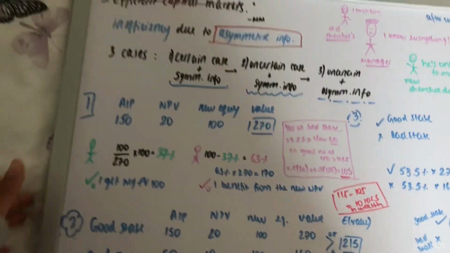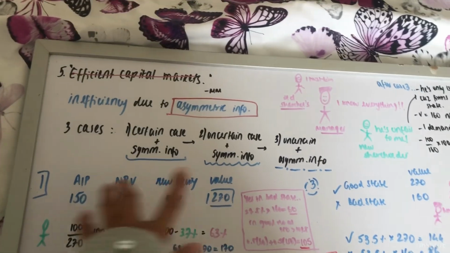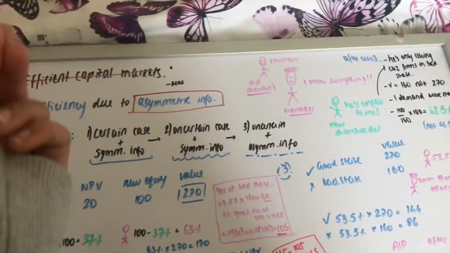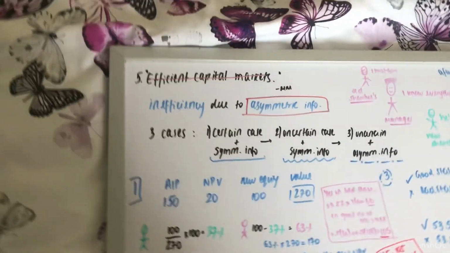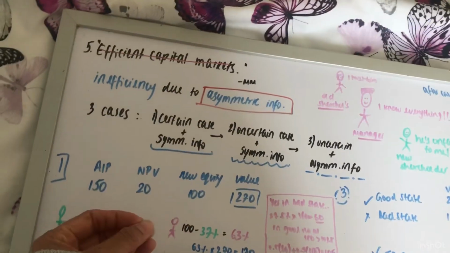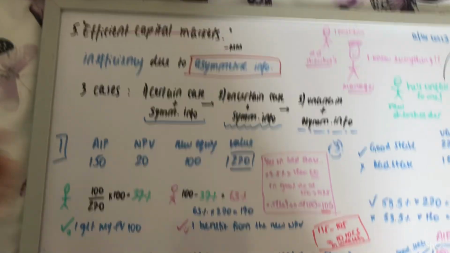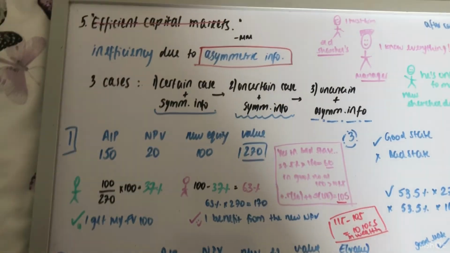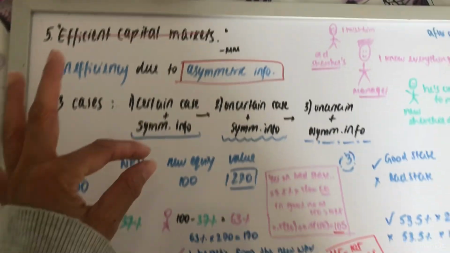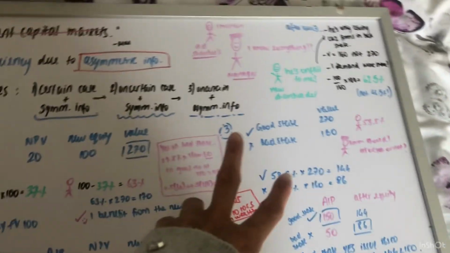So the first case. Assets in place, this is the information we will be given. Assets in place is what the old shareholders already have. This is how much they have and they own this. NPV is what we expect to get as a reward for the project that we're investing in, and new equity is the same for all the cases.